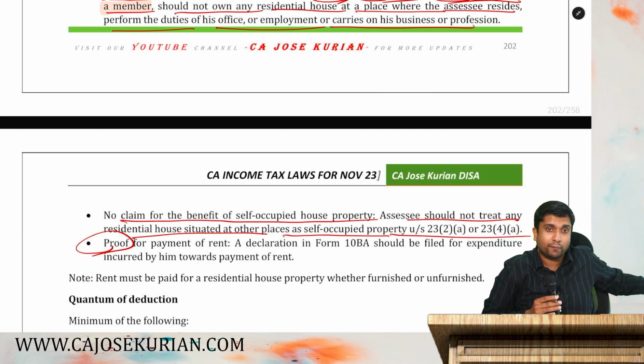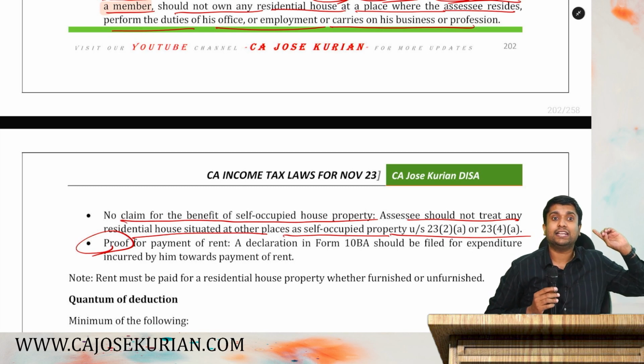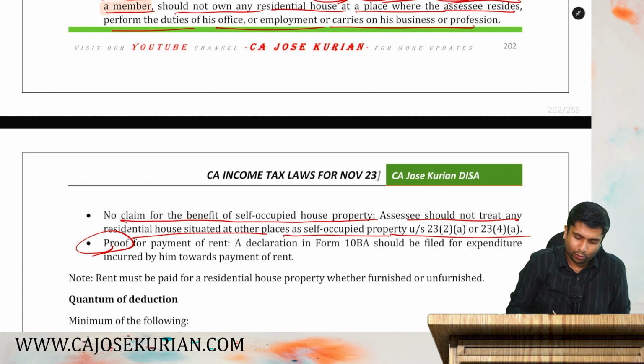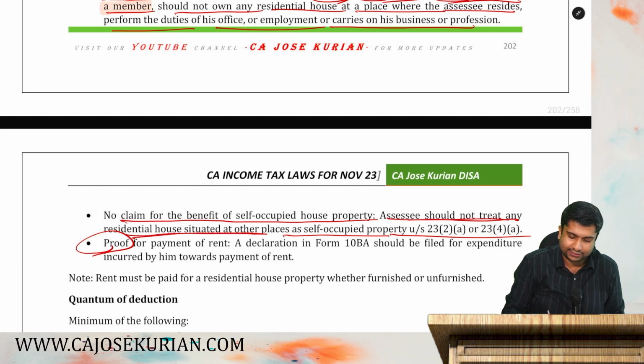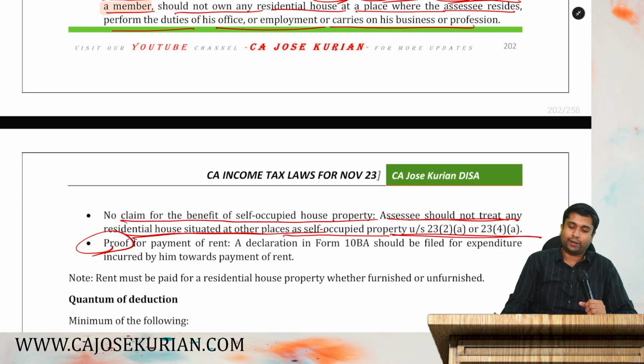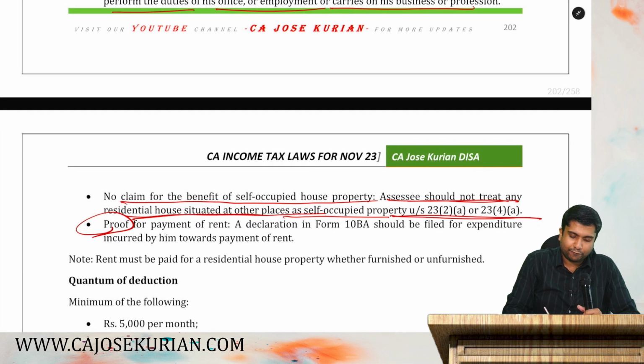Say I have a house property at Kochi and I'm taking 24B deduction. Can I claim 80 GG? No. That's what they say. No claim for the benefit of self-occupied house property. The assessee should not treat any residential house situated at other place as a self-occupied property under 23(2)(a) or 23(4)(a). Now, he has to incur an actual rent and proof of payment should be there.